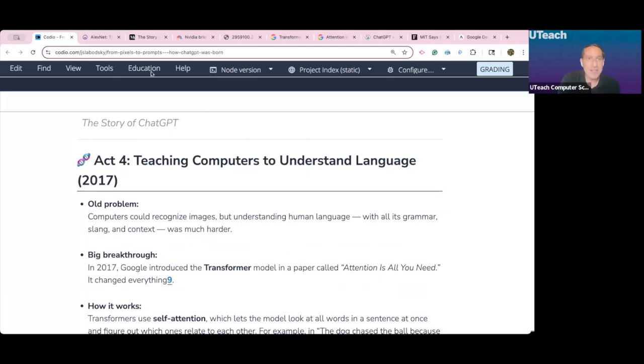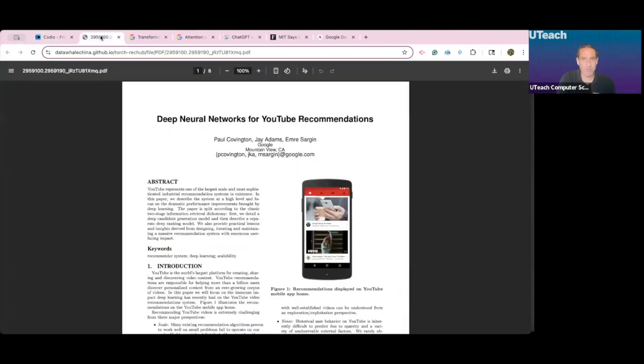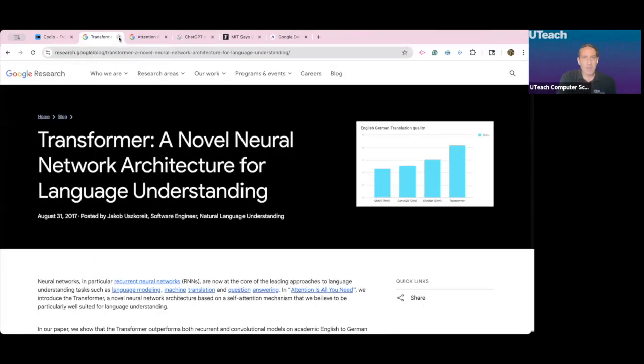Okay. And then in 2017, Google once again reinvents the wheel. Now they already realized that deep neural networks were going to be great for YouTube recommendations. But they realized that, well, what if we applied the same technology that we were using to recommend these feeds, that we applied to images and video? What if we applied it to language?